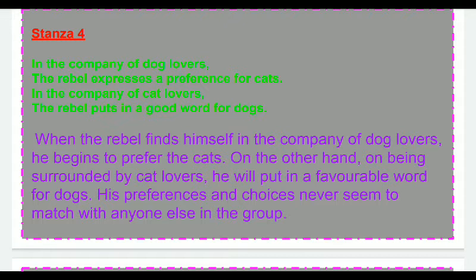He will give preference to cats. On the other hand, when people start giving importance to cats, he will put his favor towards dogs. His preferences and choices never seem to match with anyone else in the group. He is completely opposite.